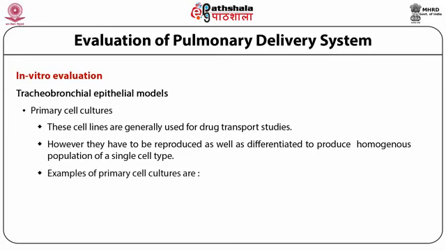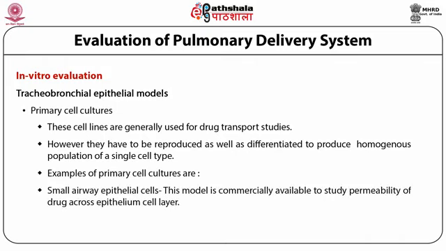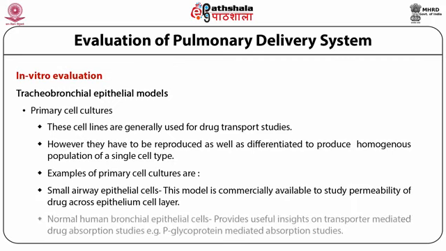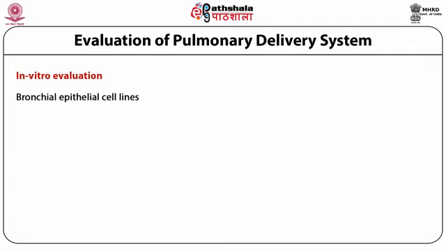Some of the examples of primary cell cultures are: number 1, small airway epithelial cells. This model is commercially available to study the permeability of drug across the epithelium cell layer. Second one is normal human bronchial epithelial cells. They provide useful insight on transporter-mediated drug absorption studies, for example, P-glycoprotein-mediated absorption studies.